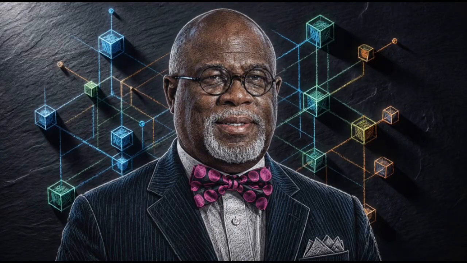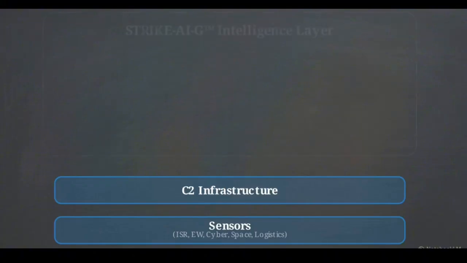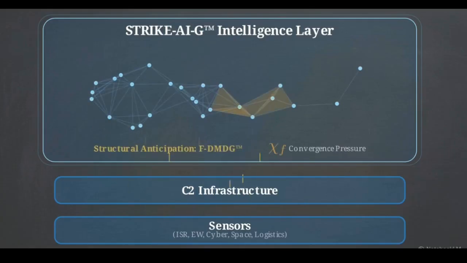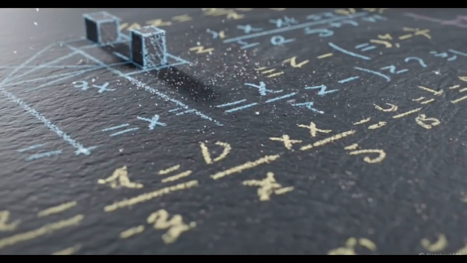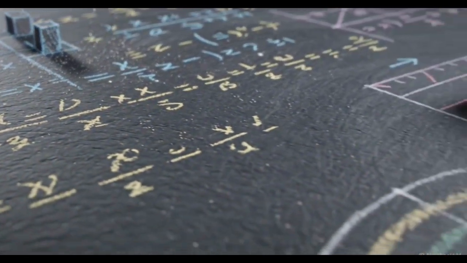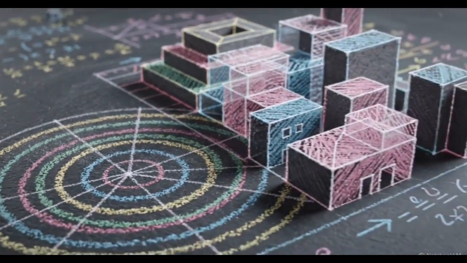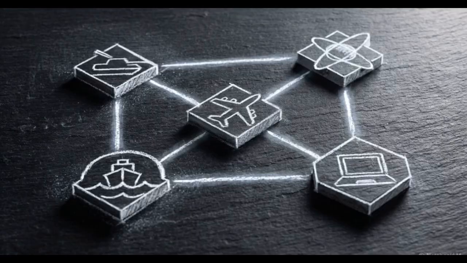MIT graduate and Future Logic Architecture Systems founder Dr. Curtis Charles designed a framework to solve the specific delay. Strike AI is a decision intelligence layer that sits strictly above the sensor and C2 technologies currently operating in the field. The system computes what is actively forming from what those sensors are seeing, rather than waiting for discrete, isolated events to surface. Over the next few minutes, we will deconstruct the mathematics and architecture of Strike AI, proving how it calculates hidden vulnerabilities across multi-domain operations.